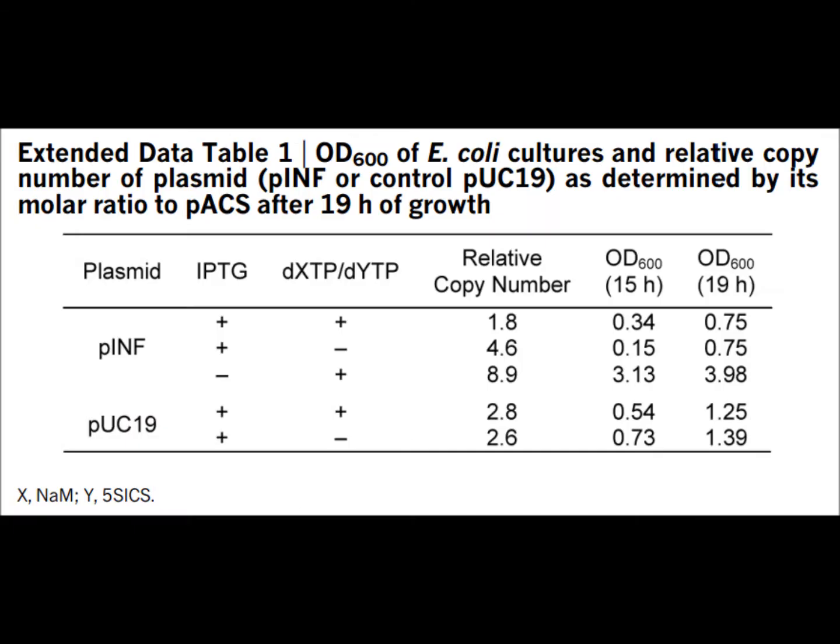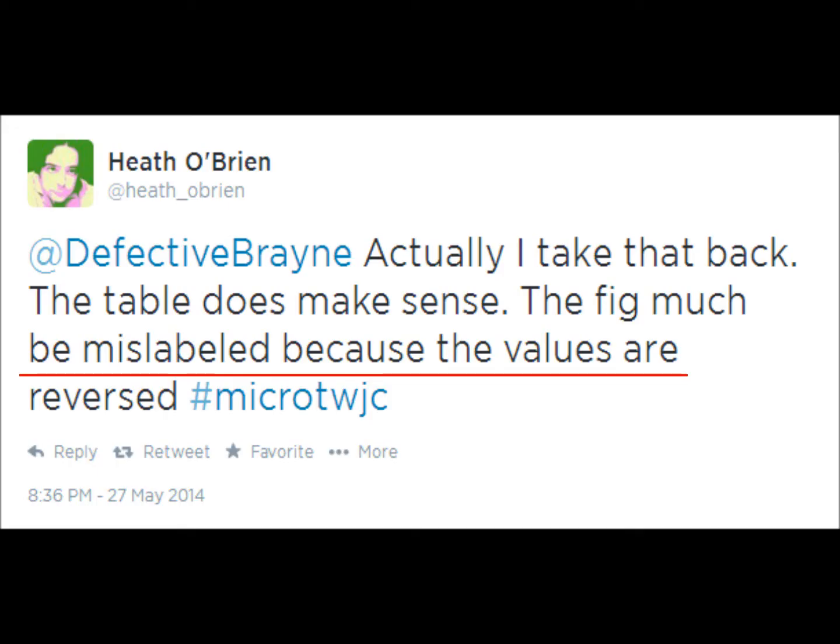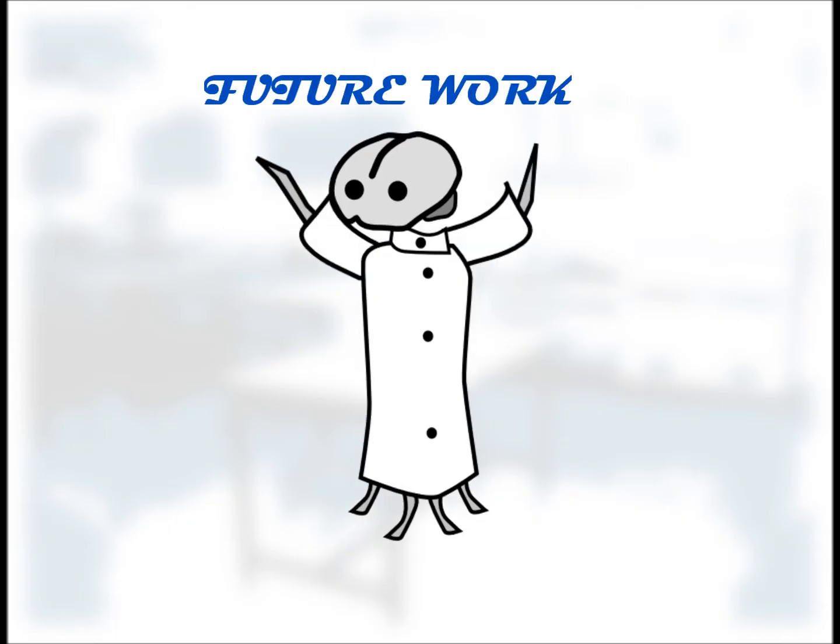But wait, they did show some data in their supplementary section, in a table that describes just one growth experiment looking at two time points, and actually only one of those time points backs them up. So in real terms, there doesn't seem to be much difference. You could speculate on there being a growth effect based on this, but cell cultures can vary a lot in their growth. That's why you need statistics to work out whether a difference actually means anything in real terms. The authors are presenting contradictory evidence. It could be that the figure labels got mixed up on that one graph, but I can't give them a free pass for that.